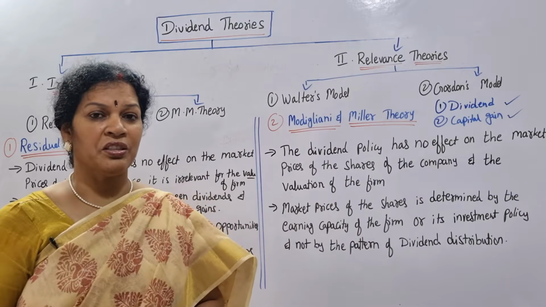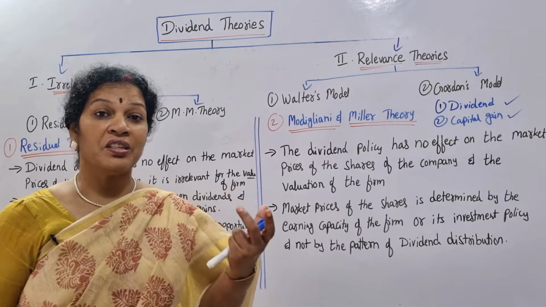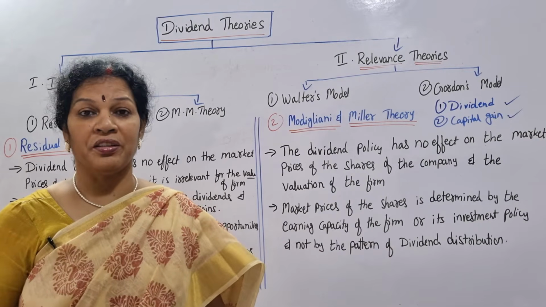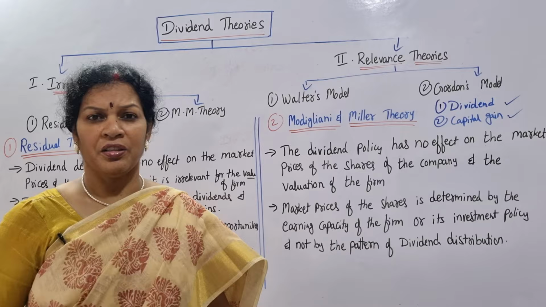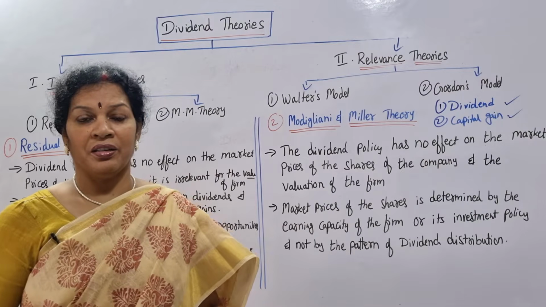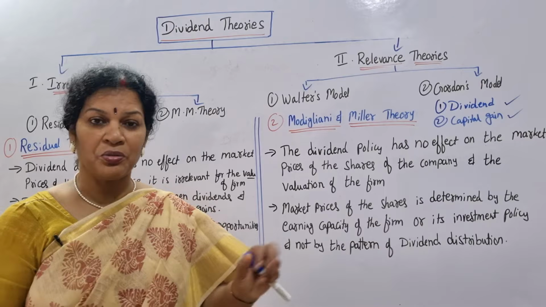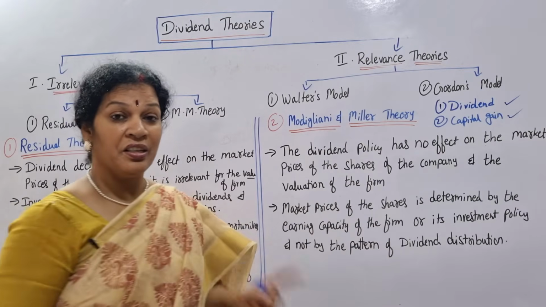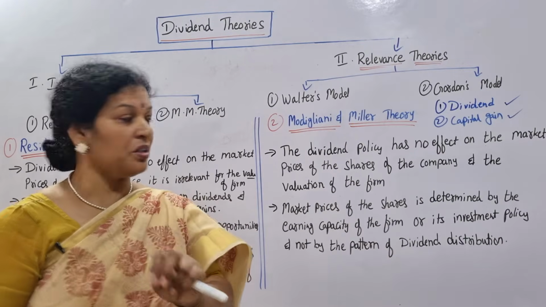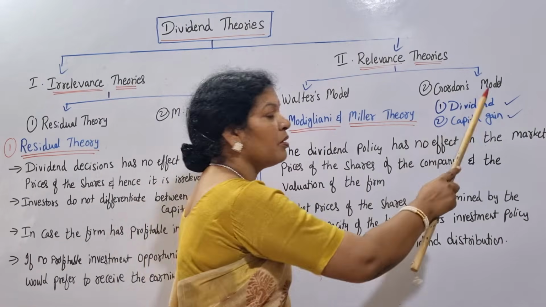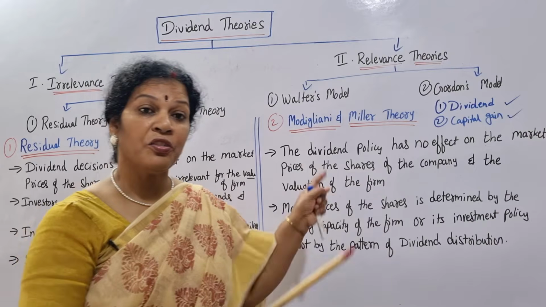You know that relevance theory always suggests the management to pay the dividend. If you pay the dividend, there will be satisfaction, and the market value of the shares will increase in the market. So this is what the relevance theories say. In relevance theories, we have once again two theories. One is Walter's model, the other is Gordon's model.